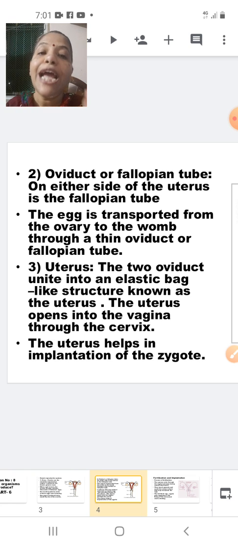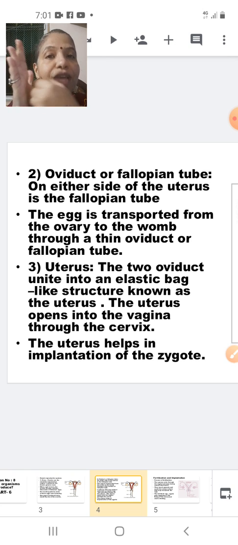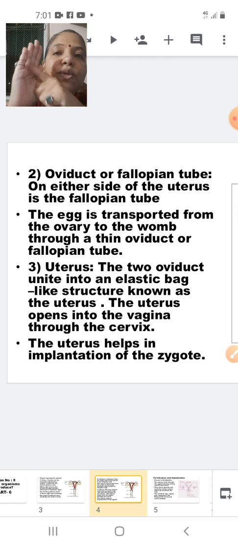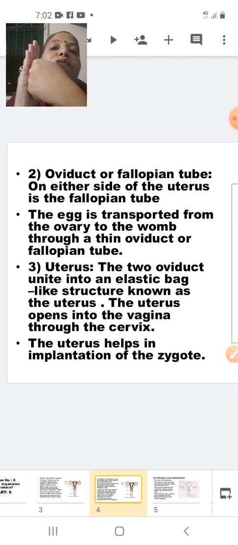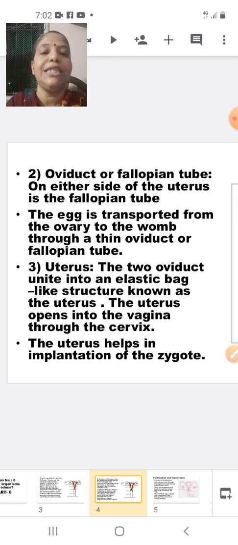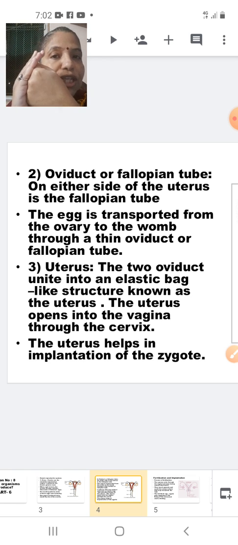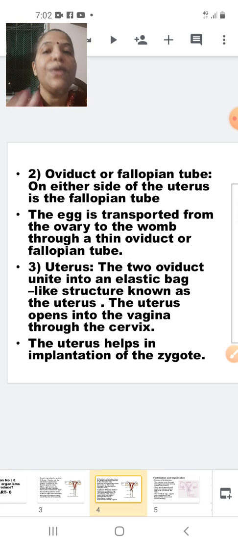The uterus helps in the implantation. Implantation means sticking of the embryo. Suppose this is the uterus, the embryo will stick onto the wall of the uterus, and the sticking of the embryo to the wall of the uterus is called implantation. By means of implantation, the uterus is going to provide support to the embryo, and at the same time provides nourishment to the embryo. Okay.